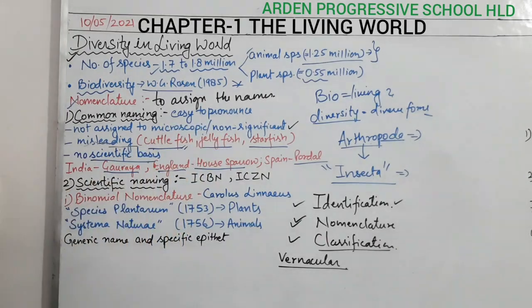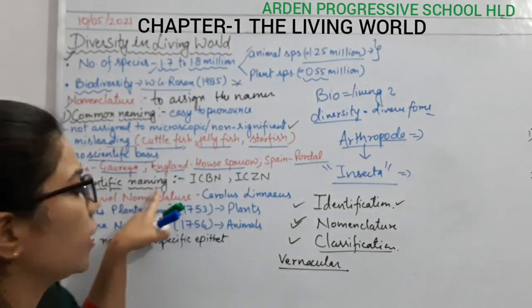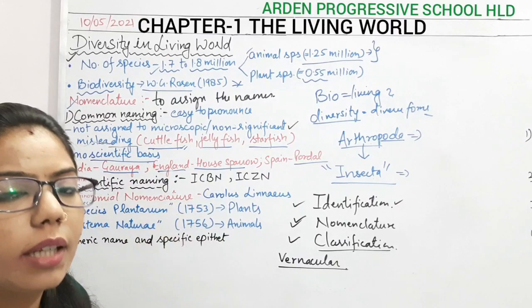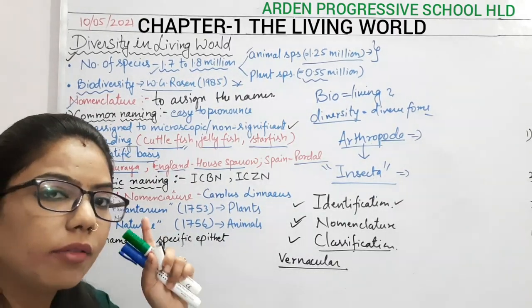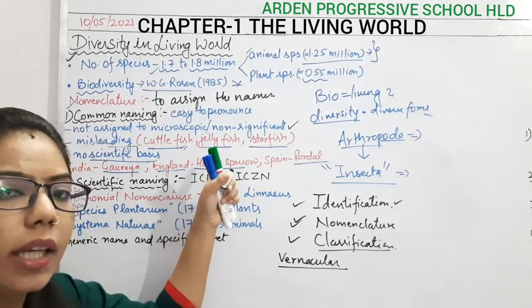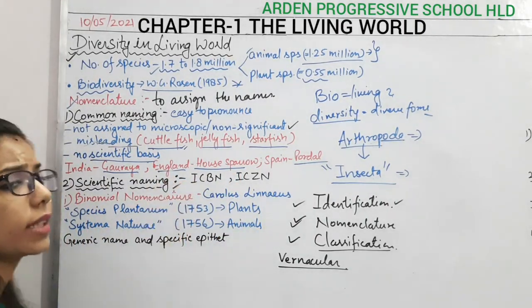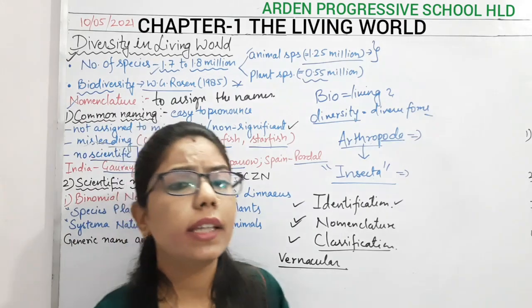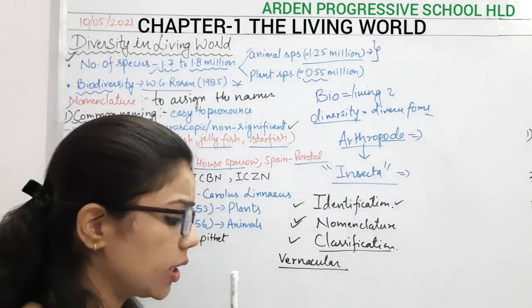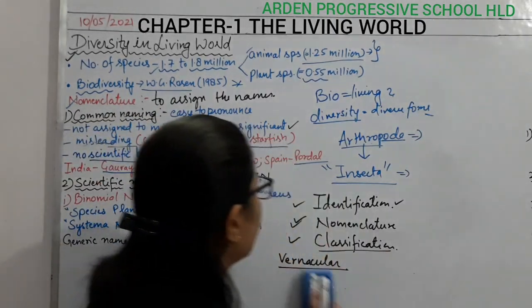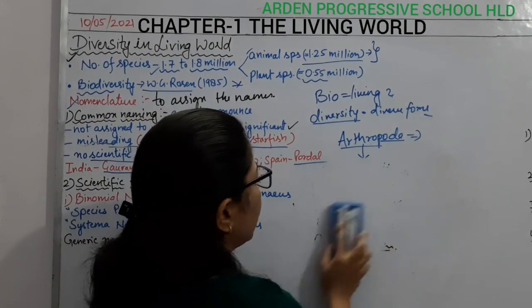Okay, so the other one will be scientific naming. In scientific naming, what are we going to do? We are assigning one name, and we are not talking about any common name. Okay, now who is going to assign the scientific name? There are different organizations which deal with the naming of these things. Okay, so what are the different organizations?